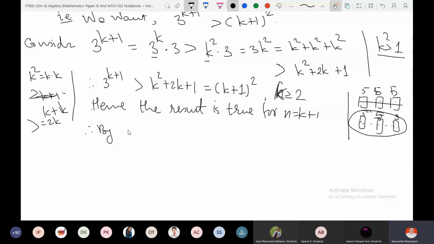Now here we verified for n equal to 1, and of course the statement is true for n equal to 1, but that was not sufficient as far as our proof is concerned. We needed to verify for n equal to 2, so we verified for n equal to 2, because that was a requirement of this problem, right?